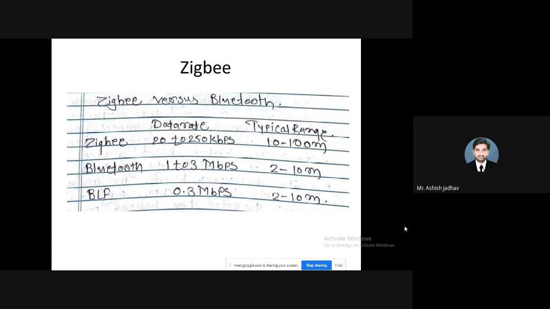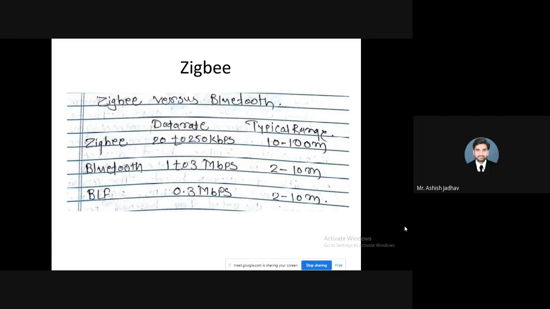The time for which the device is active is divided by the total time, that is T on plus T off. If its duty cycle is less than 1%, it can ensure maximum battery life.